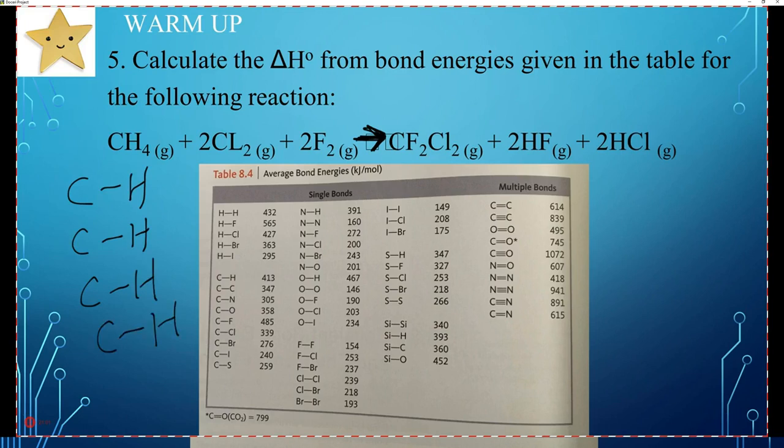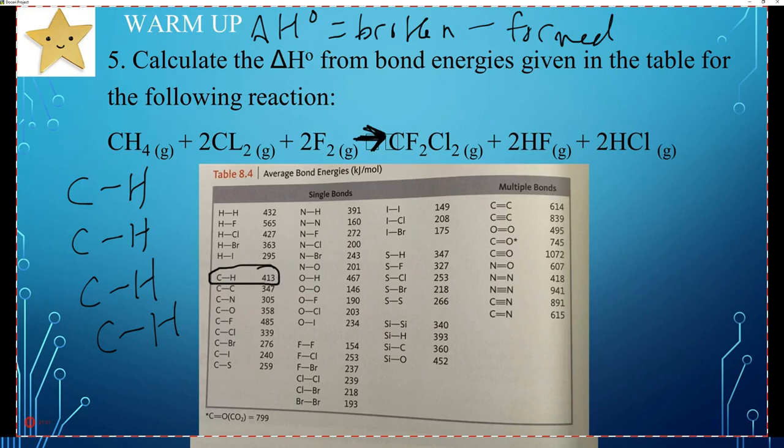When you do bond energies, the delta H for the reaction is going to be the sum of the bonds broken minus the bonds formed. It's almost like reactants minus products. It's a little different than what we were doing for delta H when we had the delta H for each substance. In this case, we're looking at the bonds. So we have 4 C-H single bonds, and we're going to do 4 times that.